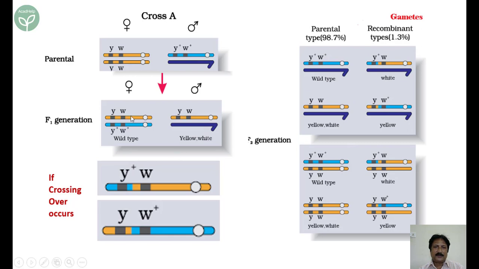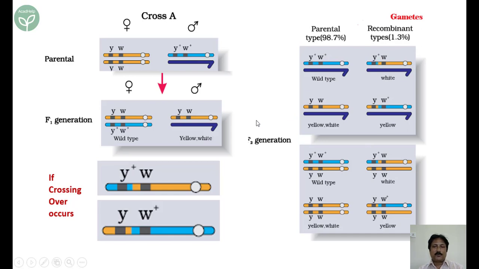Similarly, the X chromosome of the male pairs with this one. See it here. This X chromosome of the male is here, and this X chromosome of the female is here. And again, this X chromosome of the male and this X chromosome of the female come here. So this is the result, the probable results when there is a recombinant.